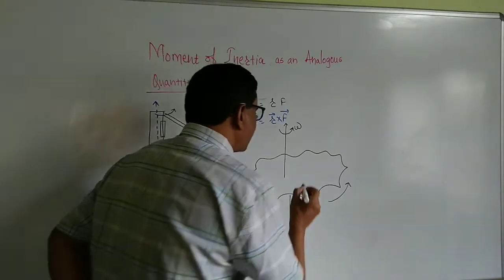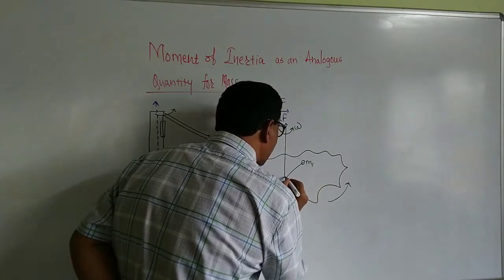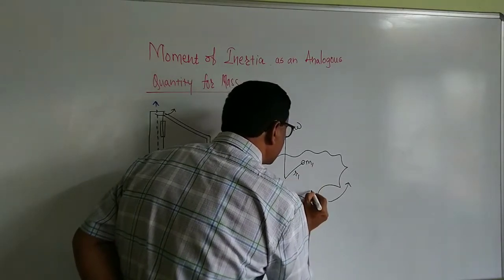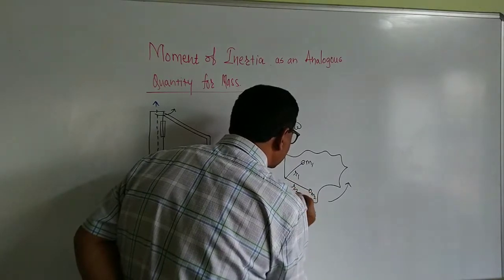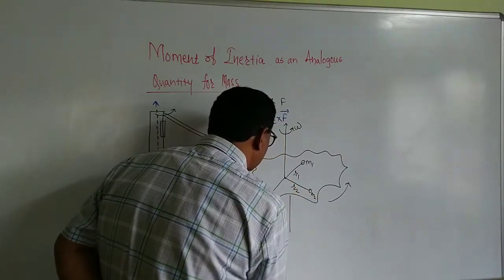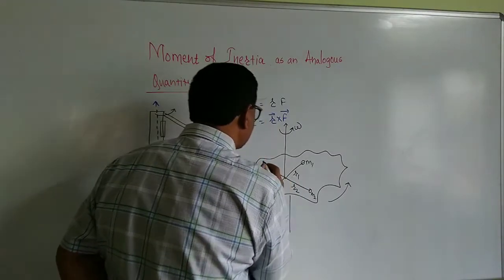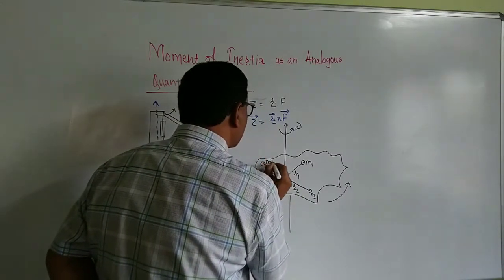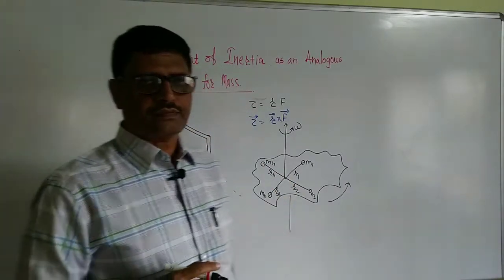The particle of mass m1 is at a distance r1 from the axis of rotation, particle of mass m2 is at a distance r2, particle m3 is at a distance r3, and so on and so forth, and the particle of mass mn is at a distance rn from the axis of rotation.